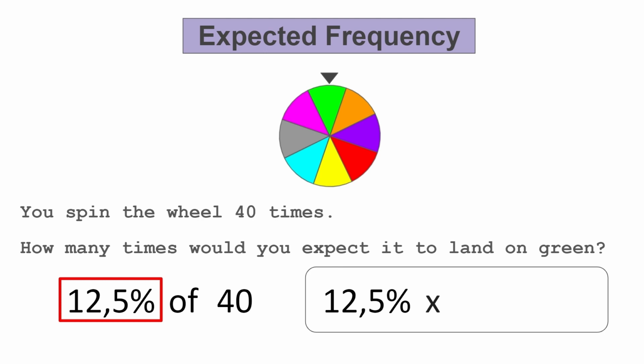and multiply it by the number of times you spin the wheel, which is 40. And 12.5% multiplied by 40 equals 5. So this is the number of times you can expect to land on green if you spin the wheel 40 times.